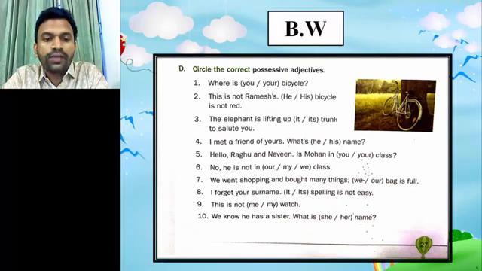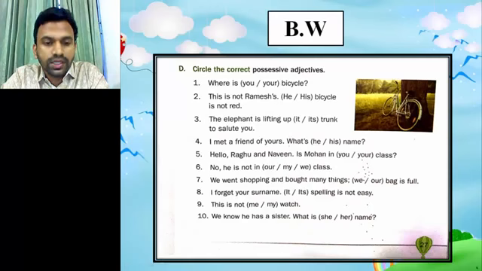Number 4, I met a friend of yours. What's he or his name? Here he is a pronoun and his is the possessive adjective, so the right answer is his. Now number 5, hello Raghu and Naveen. Is Mohan in you or your class? Here you is a pronoun and your is the possessive adjective, so the right answer here is your.